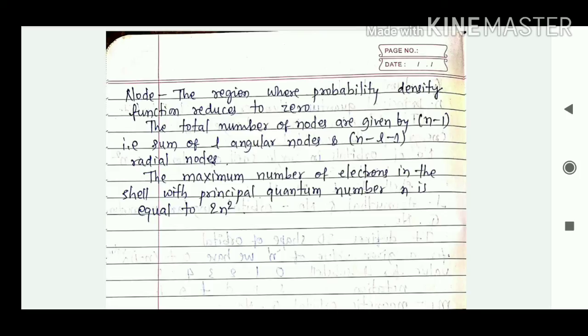The total number of nodes is given by n minus 1. The number of angular nodes is equal to l, but the number of radial nodes is n minus l minus 1. The maximum number of electrons in a shell with a principal quantum number n is equal to 2n square.